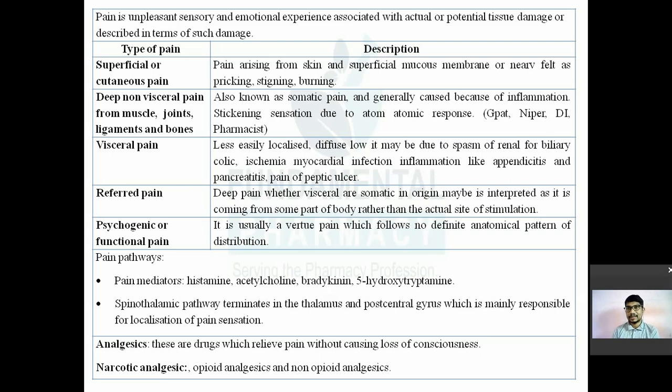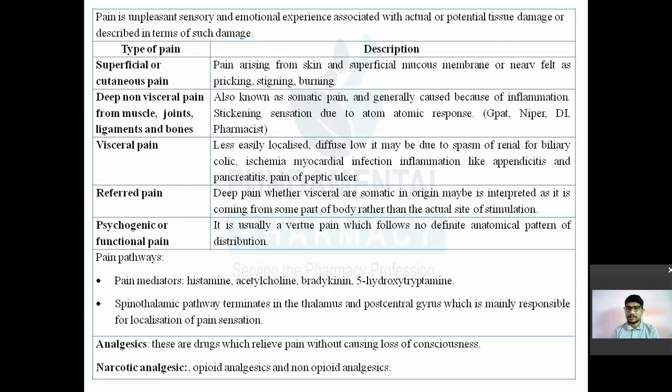So central analgesics means those drugs which will produce drowsiness or sleep with a decrease in pain sensation, and they will decrease your pain. Okay, the pain arising from the periphery, whatever the responses are there. So any noxious or unpleasant sensory experience will be relieved by central analgesics. So what is pain?